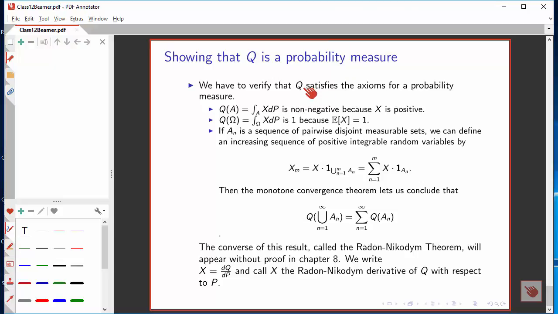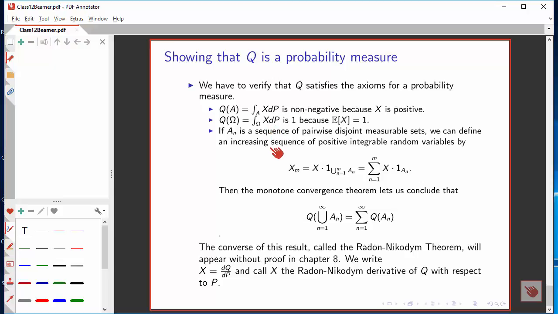We've got to show that this new probability measure Q satisfies all the axioms. Why is that going to be so? Well, first requirement is this probability measure has to be positive. That's fine. We integrate X over the set A. Since X is positive, this is guaranteed to be a non-negative number. Second requirement, the probability of the entire sample space has to be 1. That works because of this curious requirement that the expectation of X has to equal 1.